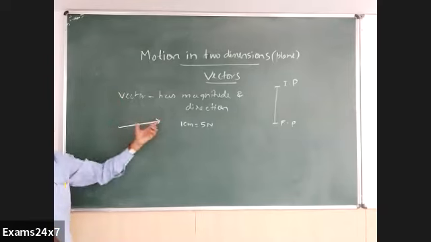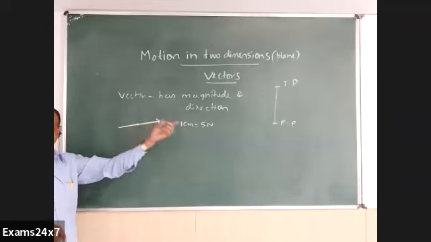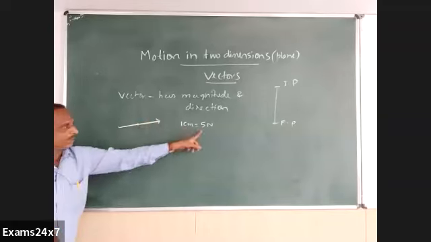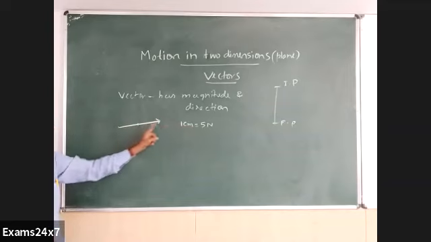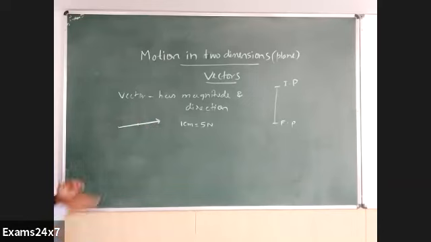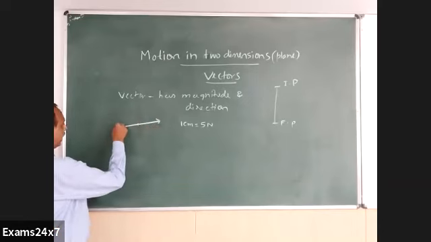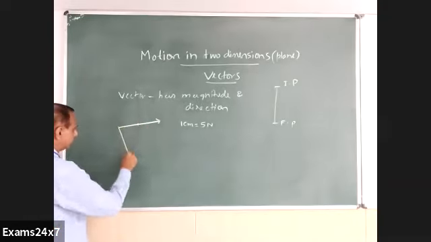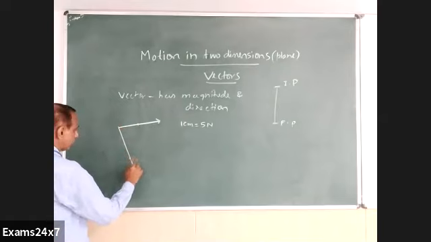Similarly, in a vector also, a particular length indicates a particular amount. So here 1 centimeter is 5 Newton, and this length now indicates 10 Newton force in a particular direction shown here. And in the same case, if I draw a line this way, what does it mean? What is the meaning of this?